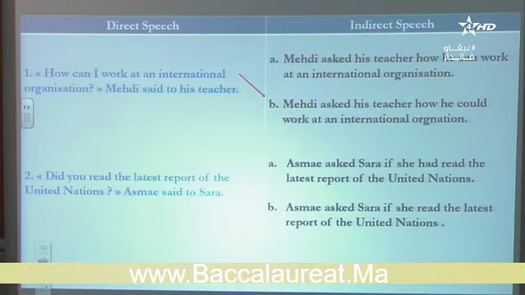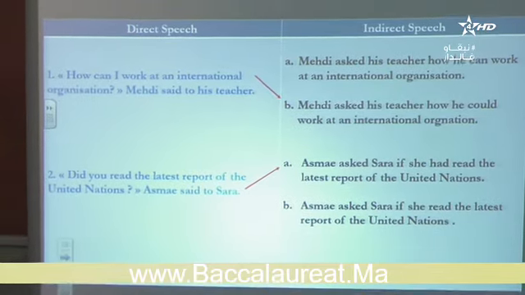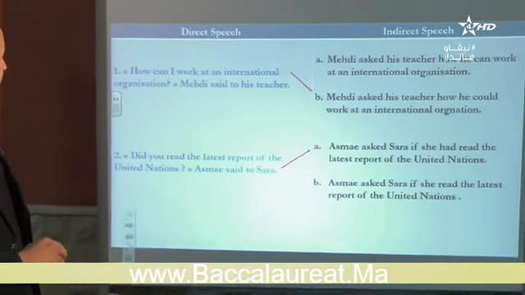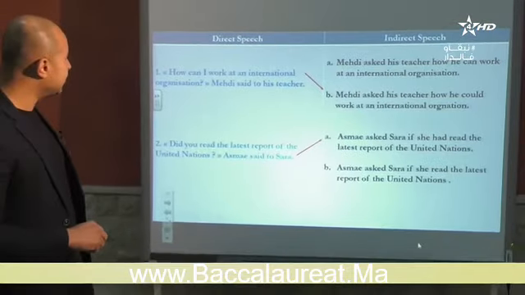It's going to be had read, past perfect. Very good. So just again, so can, could, and did you read in the past is going to be had read.